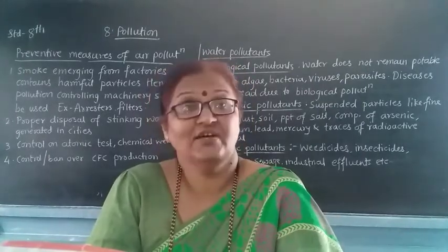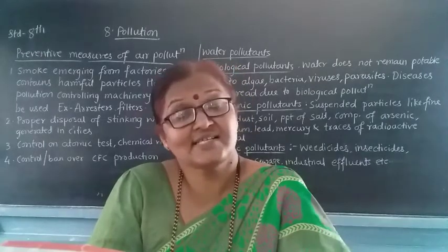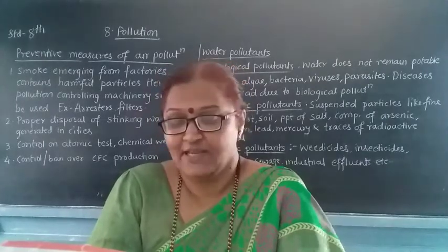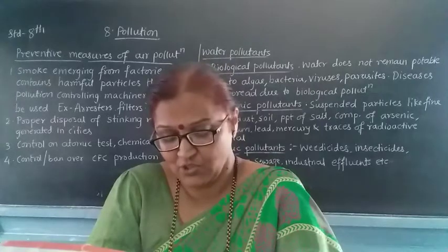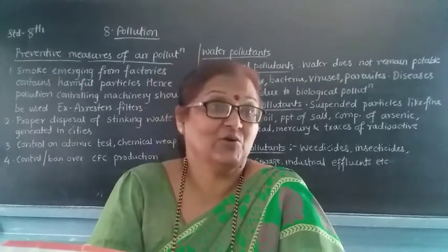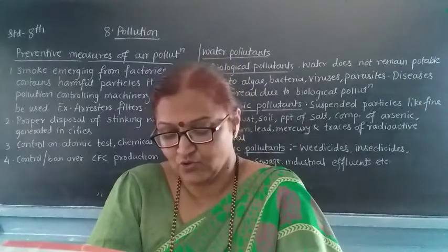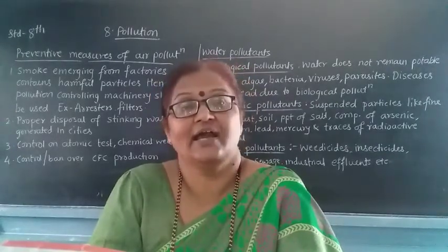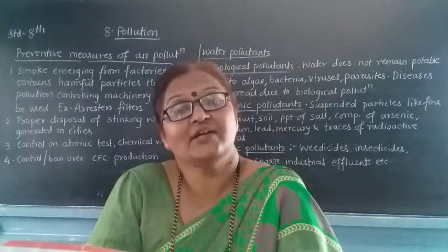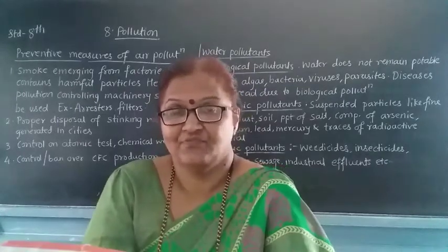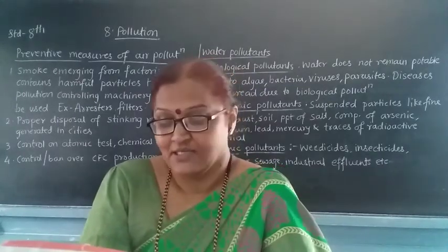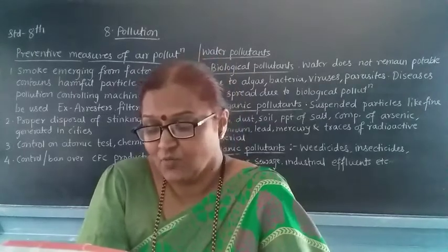Algae: whenever there is excess growth of algae, what happens? There will be water pollution. Then see, nematodes. Nematodes are present in soil, and if they grow in a large amount and get mixed into the rainwater, and when they get mixed into the river, they may cause water pollution.